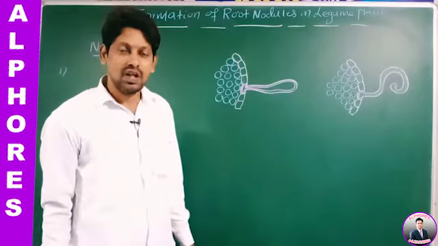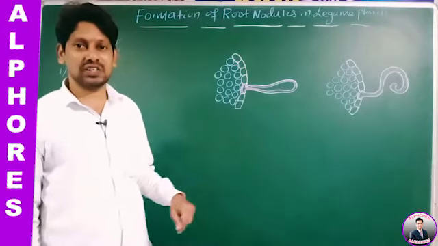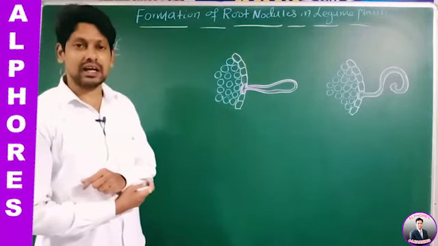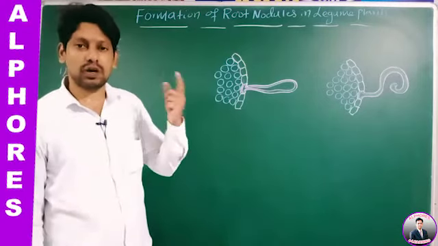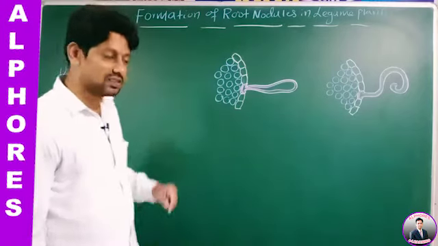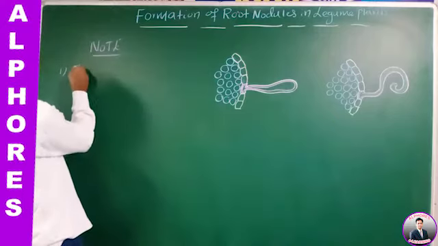Whereas in the last step of the nitrogen cycle, denitrification, nitrogen is moving from soil to atmosphere, therefore it decreases the soil fertility in terms of nitrogen.